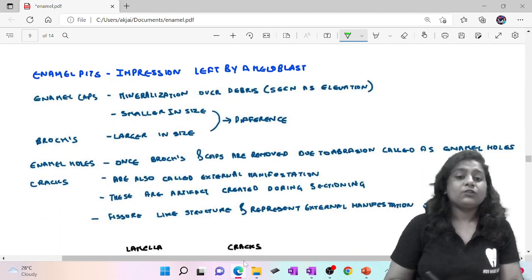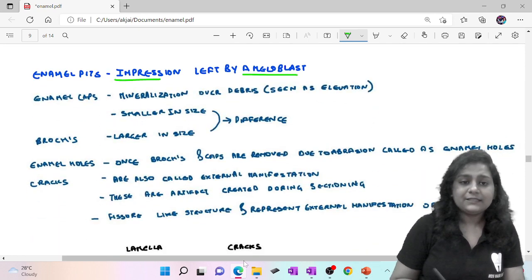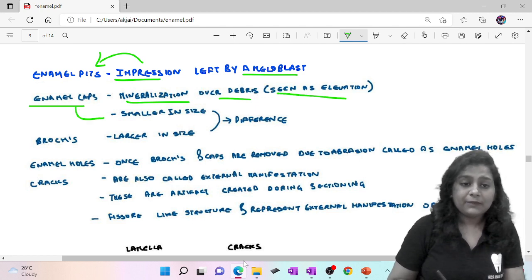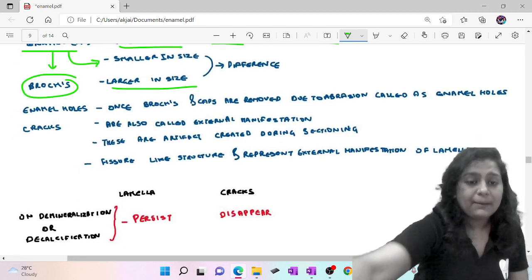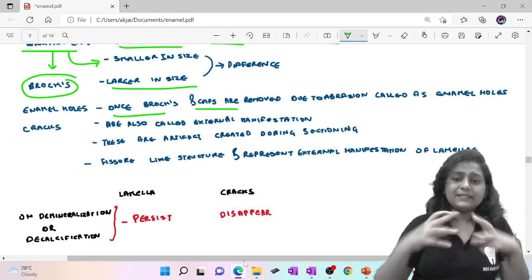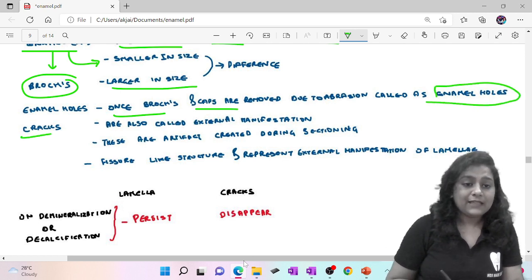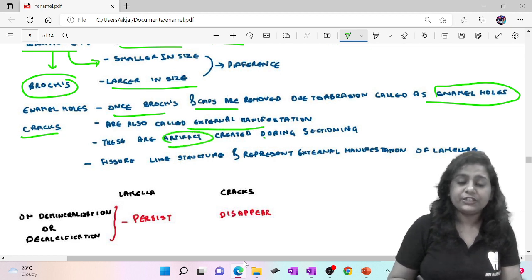Now enamel pits. The impressions left over by ameloblasts are seen as enamel pits. Now what are enamel caps? That is mineralization over debris, which is seen as an elevation. Enamel caps are smaller in size. Now what are brooches? Brooches are the same as enamel caps, but larger in size. Now what are enamel holes? When the brooches and the caps are removed due to abrasion, the structure is called an enamel hole. Now what are enamel cracks? These are also an external manifestation, and they are artifacts created during sectioning. They are fissure-like structures and represent the external manifestation of lamellae.